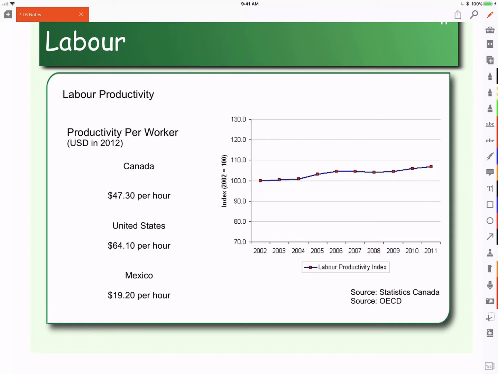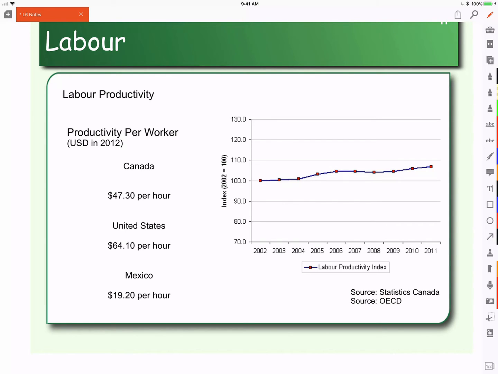Well, how come the US is more productive per worker than Canada? And how come Mexico is less so? Well, the United States invests more in capital goods, which means more machines. The typical worker is looking after multiple machines that do a lot of the work, so they make more goods than the typical Canadian worker, who does more labor-intensive, less mechanized work. In Mexico, it's even further that way, with more work by hand and less mechanization, and that is why the productivity is lower.